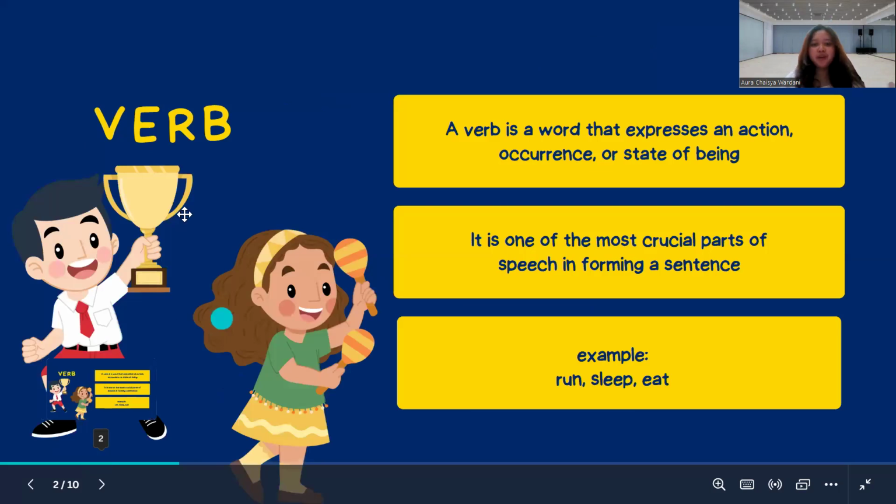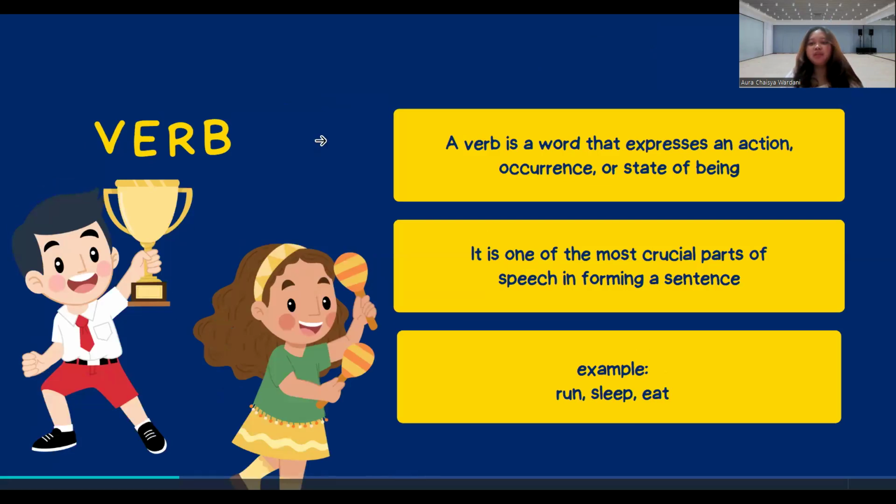And the first one is a verb. A verb is a word that expresses an action, occurrence, or state of being. It is one of the most crucial parts of speech in forming a sentence. Examples of the word: run, sleep, eat. Examples of the sentence: She sings beautifully. They are running in the park.